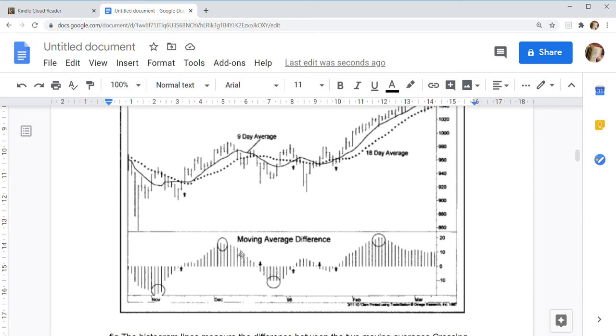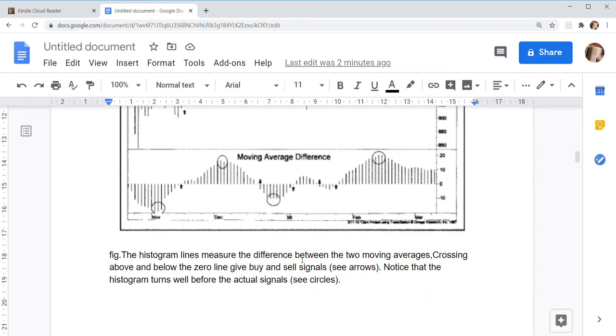It is now declining, and here we can sell. So the histogram turns before the price.